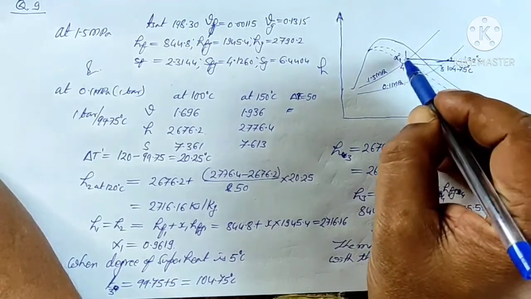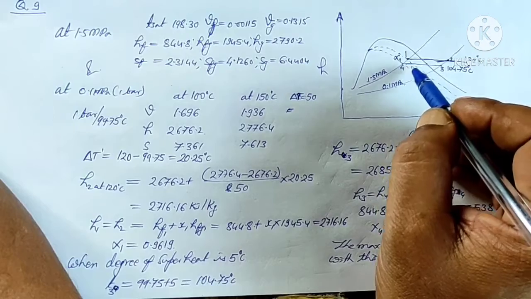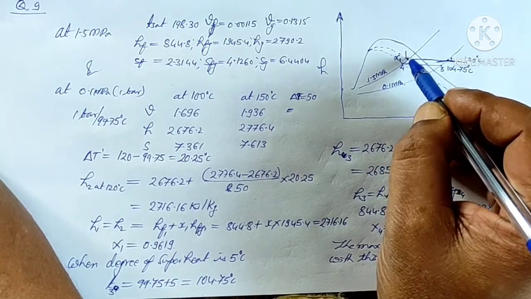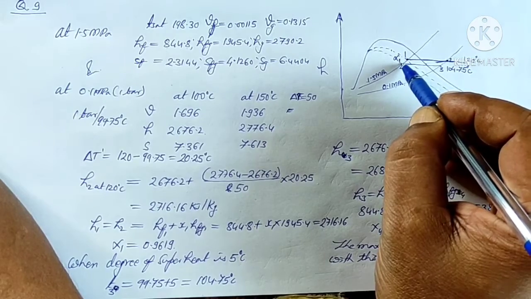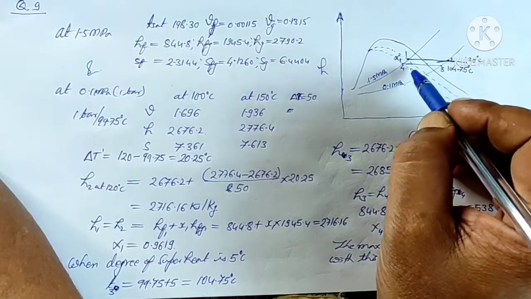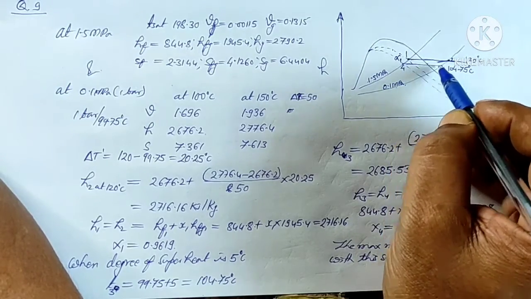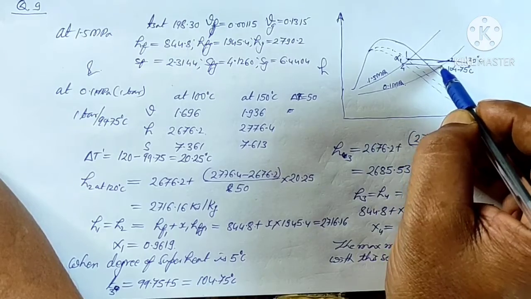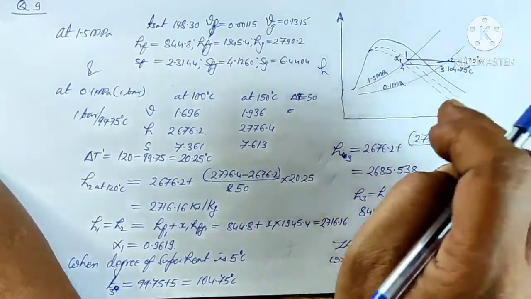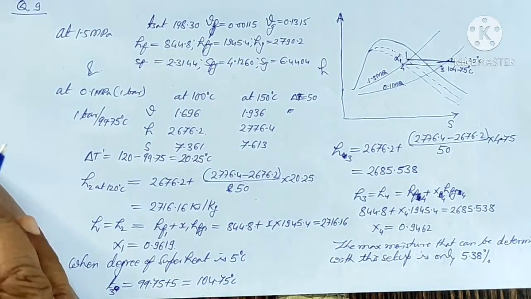From this we have to calculate the value of x1. Then, if the moisture content is increasing, what is the maximum moisture content we can measure by this throttling calorimeter when, after expanding, there should be at least 5 degrees of superheat. Then we have to calculate the value of x4.